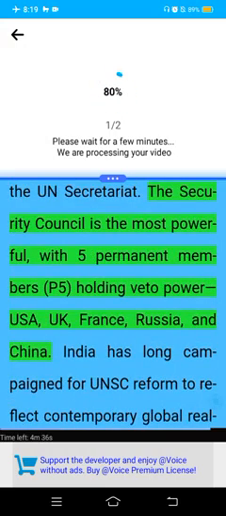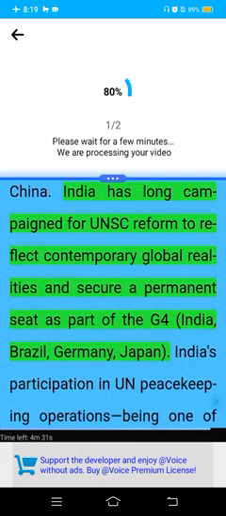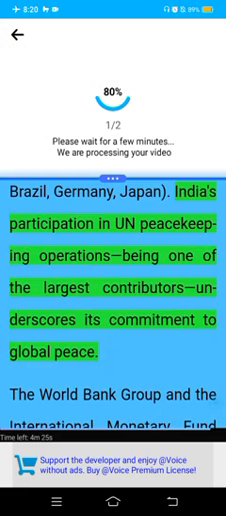The Security Council is the most powerful, with 5 permanent members, P5, holding veto power: USA, UK, France, Russia, and China. India has advocated UNSC reform to reflect contemporary global realities and secure a permanent seat as part of the G4: India, Brazil, Germany, Japan. India's participation in UN peacekeeping operations, being one of the largest contributors, underscores its commitment to global peace.